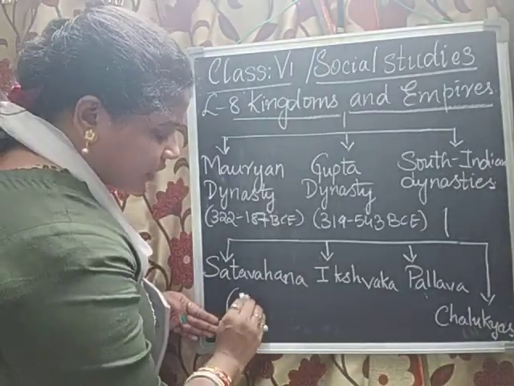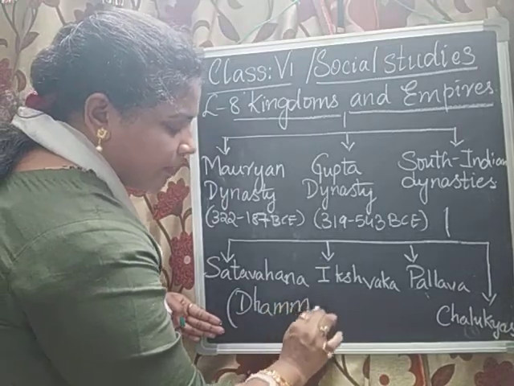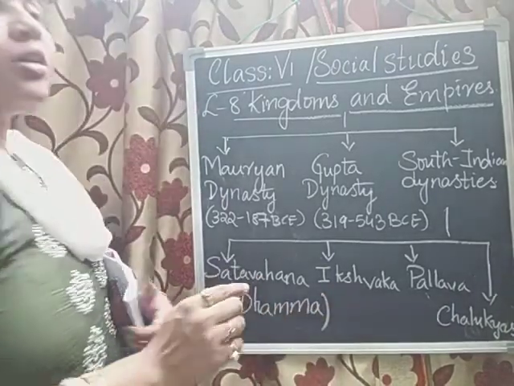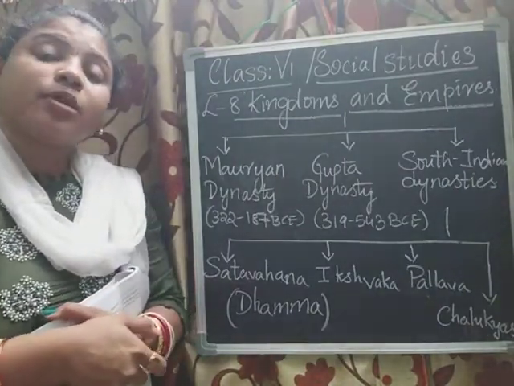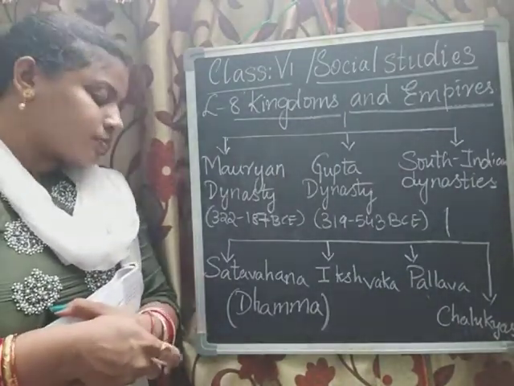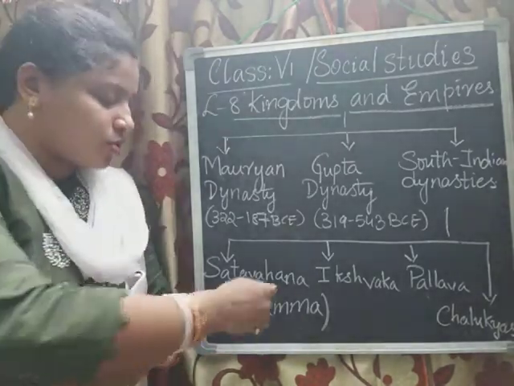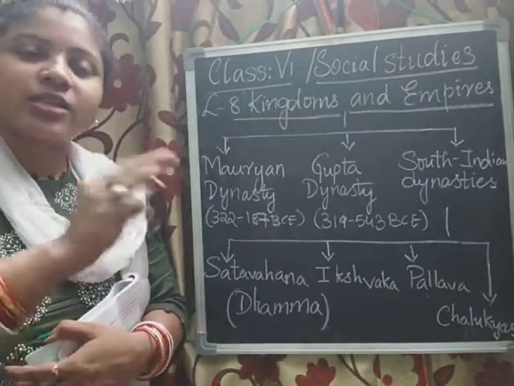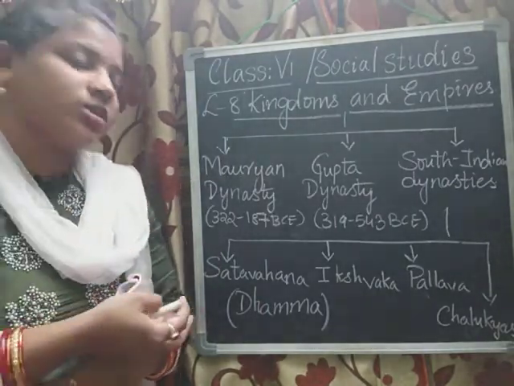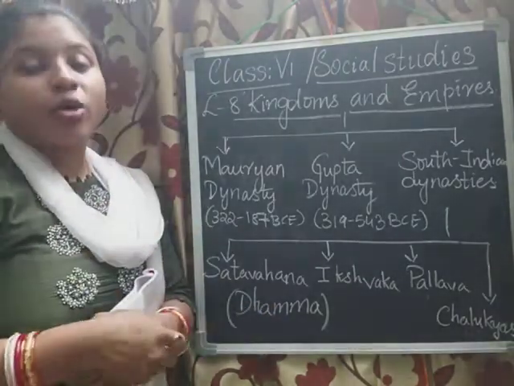I'll just write it over here. Dhamma. This is one of the practices followed by the people of Buddhism. It is nothing but the word known as dharma. Dharma is also known as dhamma in, it's not Sanskrit, it is the Prakrit language. Like Sanskrit, it is a Prakrit language in which dharma is known as dhamma. So he decided to follow non-violence.